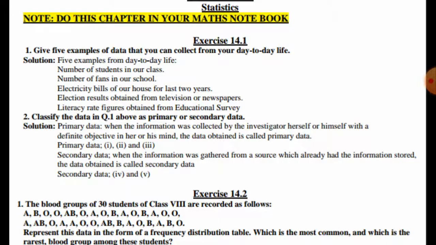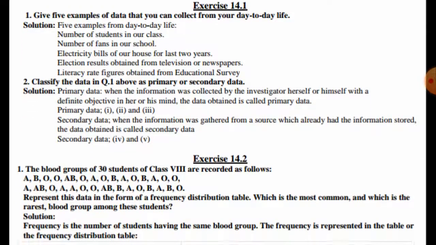So primary data are the first, second and third. Secondary data is when the information is gathered from a source which already had the information stored. That data obtained is called secondary data. So here the 4th and 5th examples are secondary data.